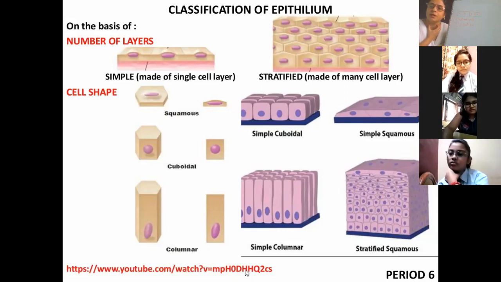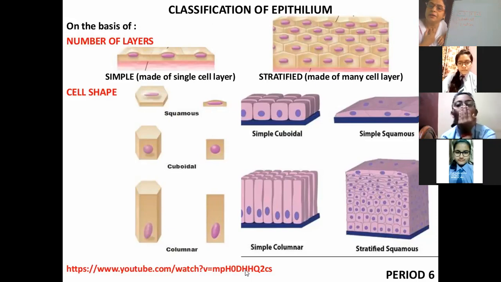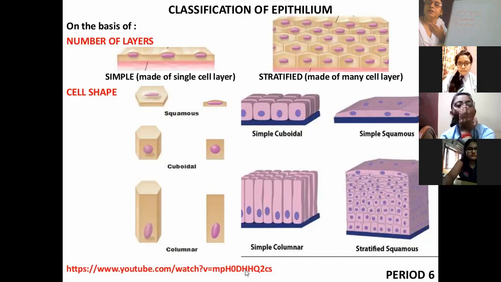That gland is called the thyroid gland, right? Here we have the thyroid gland, and cuboidal epithelia is present in the thyroid gland.